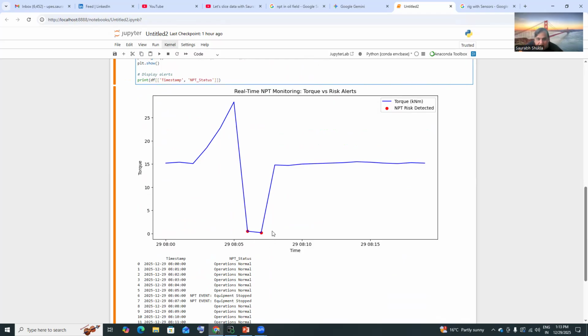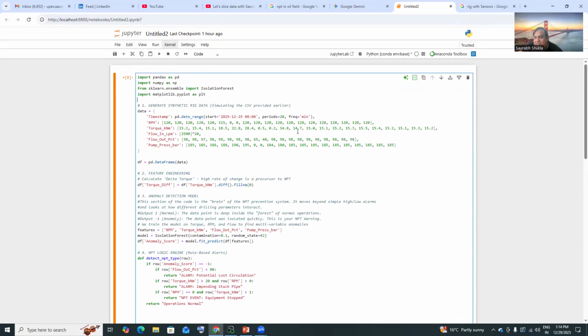Why? Because my torque is going down. It going to 15 is a normal thing. So if it continues like this, then there is no problem. But when it is going up to 24, immediately we have to see that there is something wrong in my data. We might get some NPT out of it because my torque is going that way. So real-time monitoring by using sensors can give us a lot of relief. This is the cooked data which I have given.